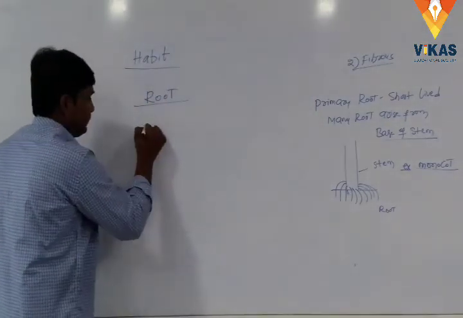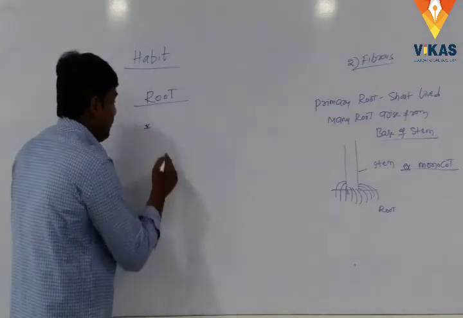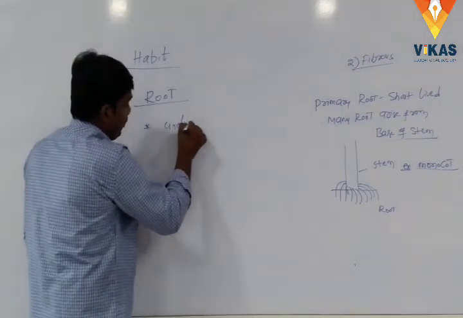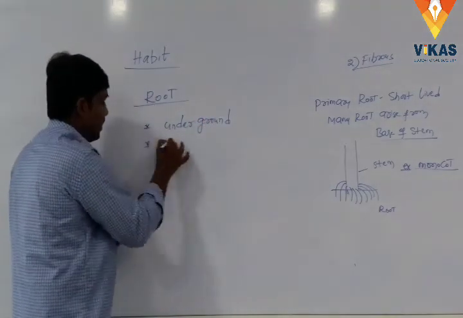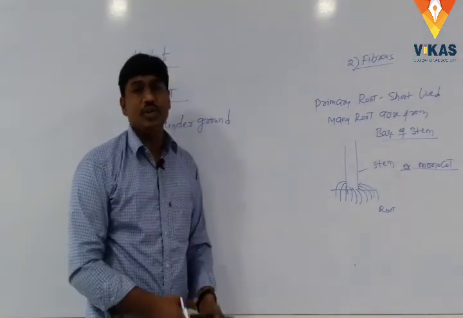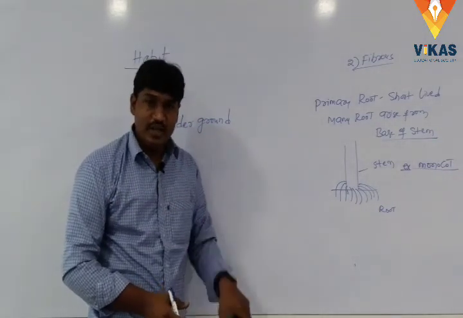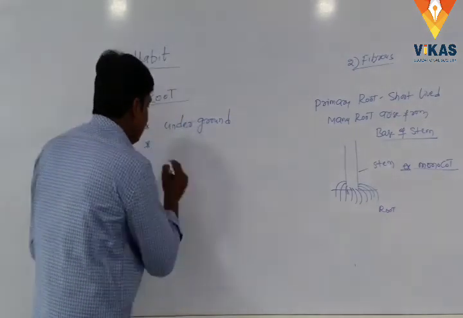Root characters. Root is the underground part of the plant. How does it grow? It grows positively geotropic, growing into the soil.